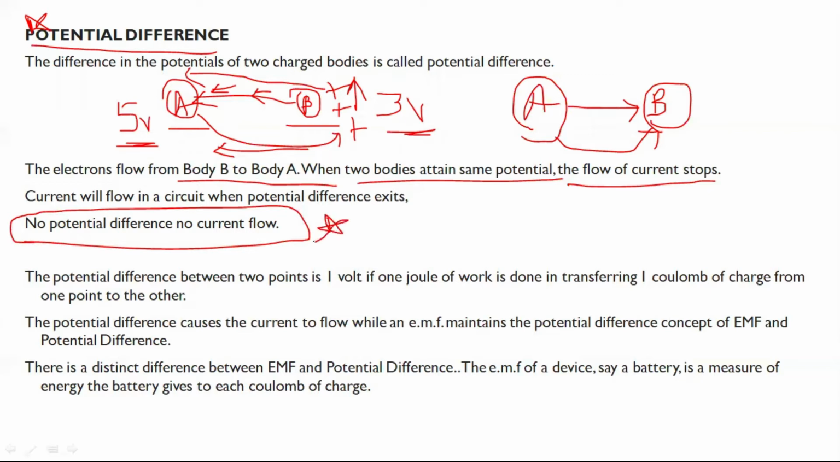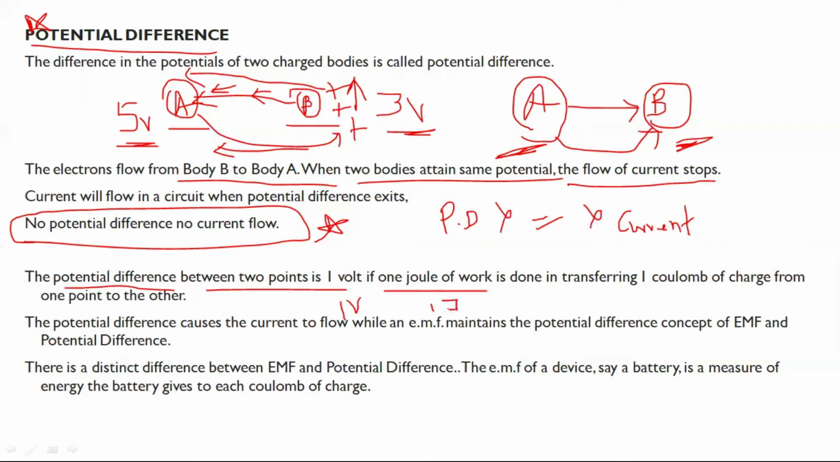So there must be a potential difference. The ends of the body must have a potential difference. Then current will flow in a circuit when the PD exists. No PD, no current flow. Next, the potential difference between two points is 1 volt if 1 joule of work is done in transferring 1 coulomb of charge from one point to another, as we said earlier.